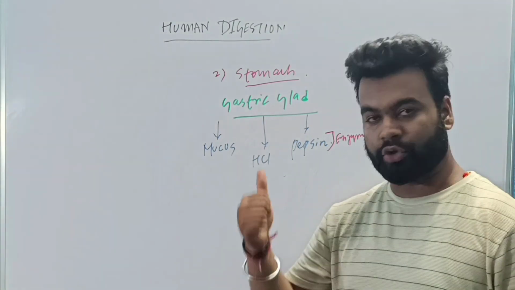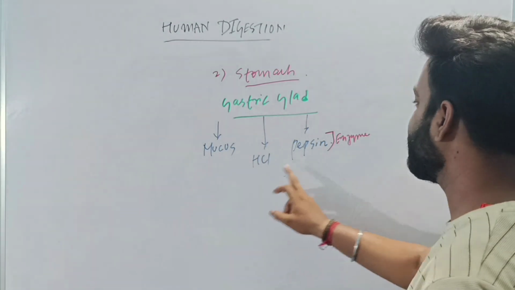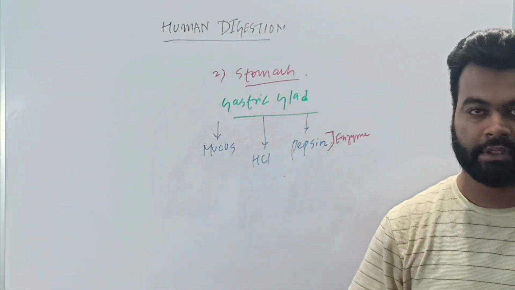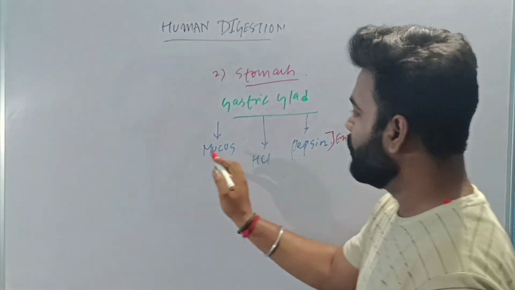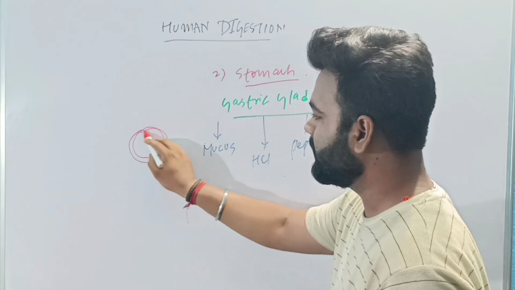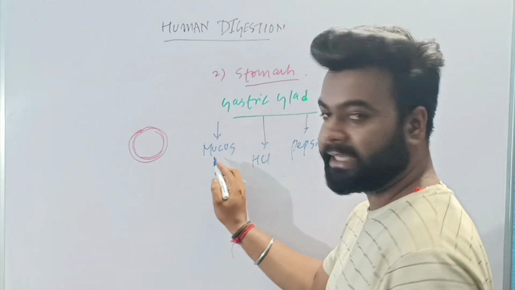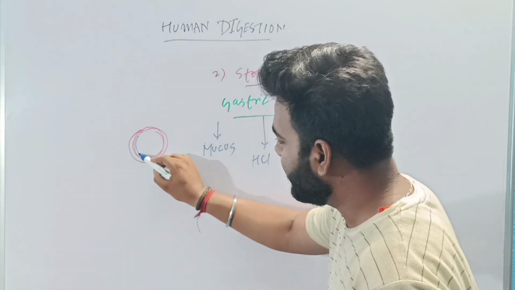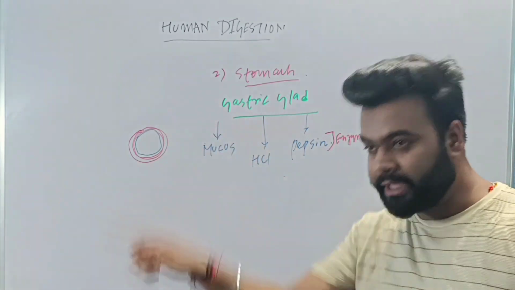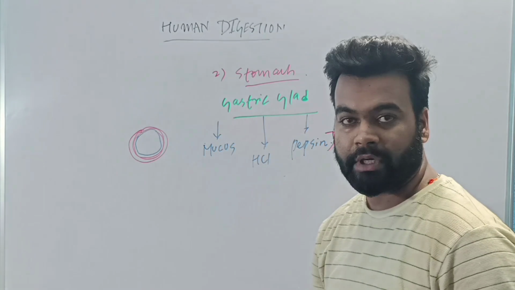So in the stomach an enzyme is also secreted called pepsin. Now what are the functions of mucus, HCl and pepsin? The mucus is secreted first. What does mucus do? Suppose this is your stomach, and this is the inner lining of the stomach. The mucus, when secreted, covers your inner lining of the stomach. It will cover the stomach from inside. It will surround the inner lining of the stomach. Understood? Why does it surround the inner lining of the stomach?